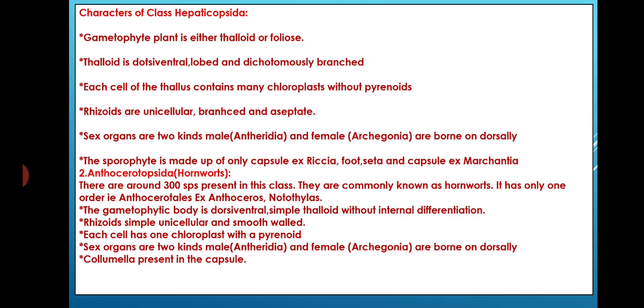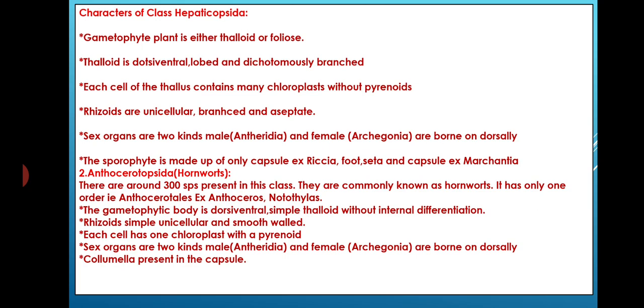Sex organs are of two kinds. The male sex organ is Antheridia and the female sex organ is Archegonia. Both are borne on the dorsal side. The sporophyte is made up of only a capsule in Riccia, and foot, seta and capsule in Marchantia.